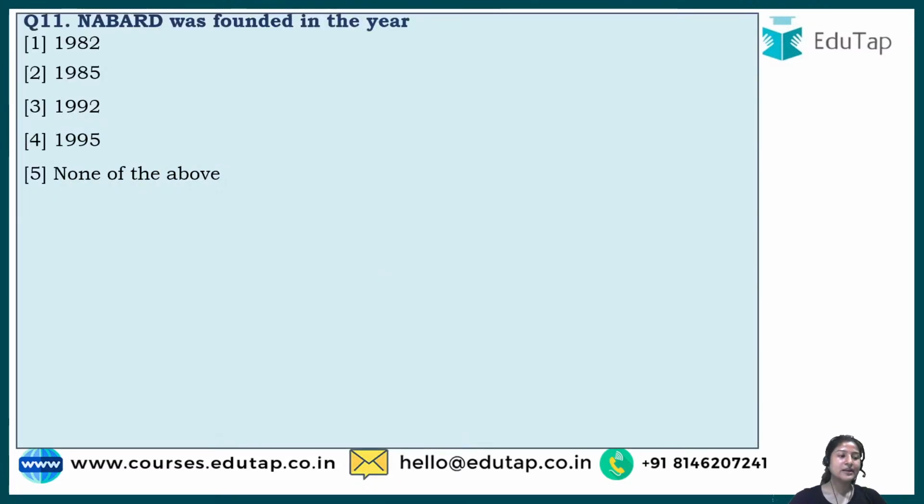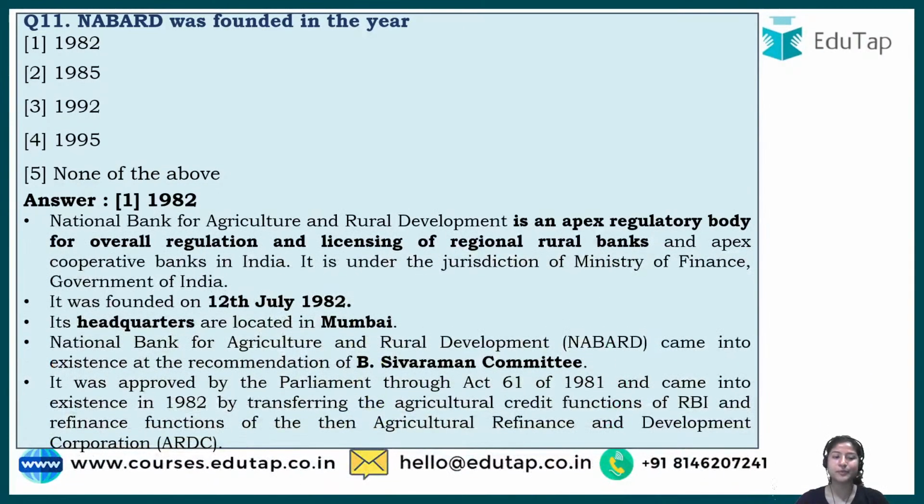Now we'll come to question number 11, which asks: NABARD was founded in the year. As I said, all these institutes and organizations can be asked in the exam, because every year it is asked. The reason why I added this particular question is that we are preparing for it, so it would be good to know your knowledge about this organization. Okay, so Viral says 1982, Arpita says 1982. Cool. Most of the people know and they are writing it down. That's very good that you know about the organization you are preparing for.